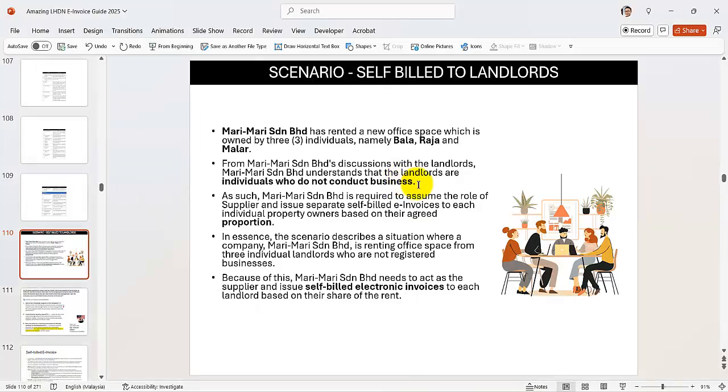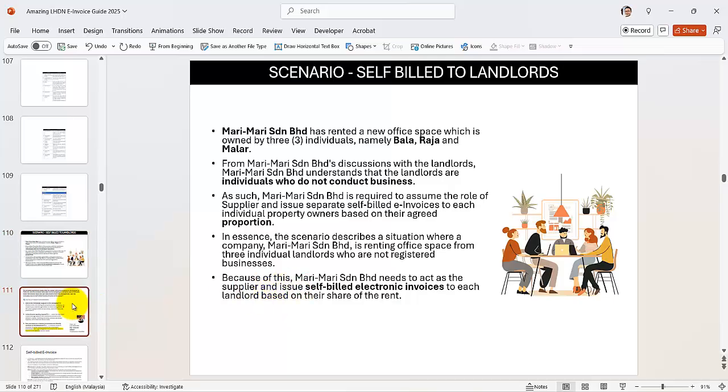So in this case, what do we do? Mari is going to issue a self-bill invoice to these three persons. The self-bill invoice will act as a supplier invoice.